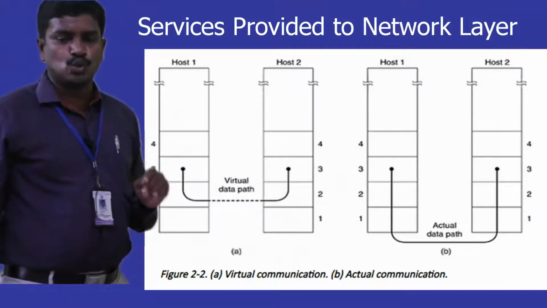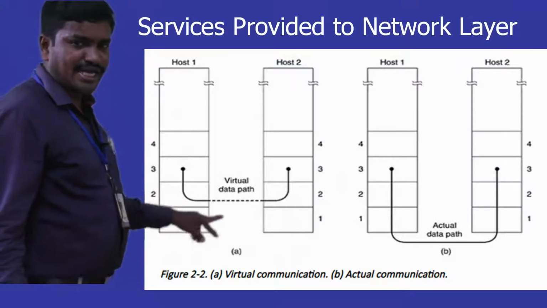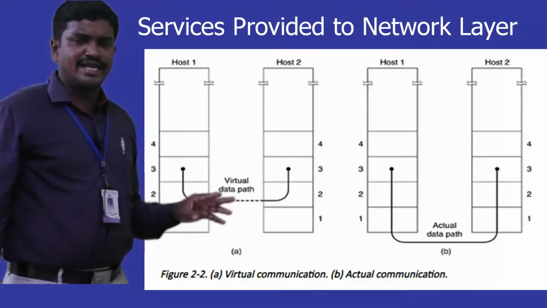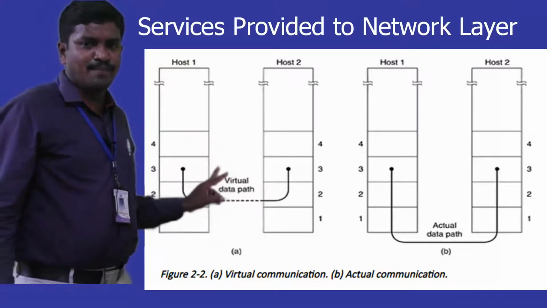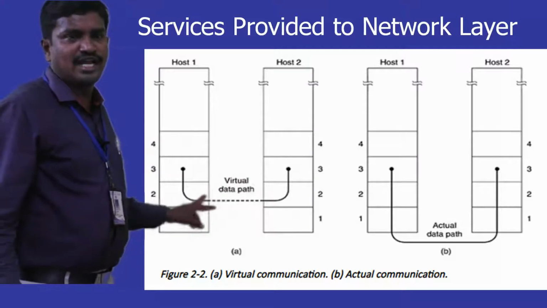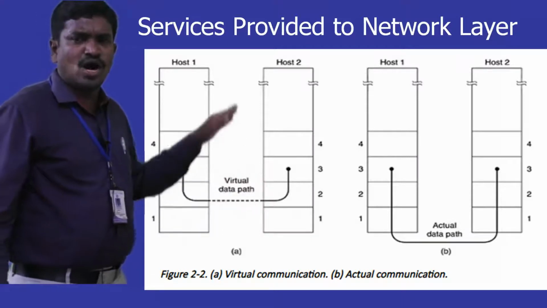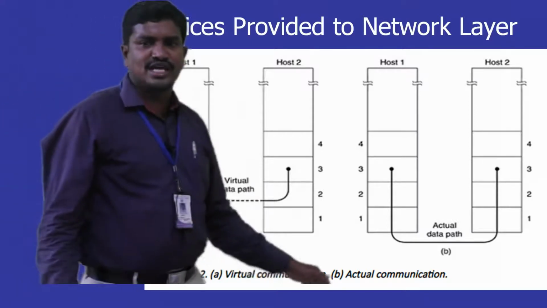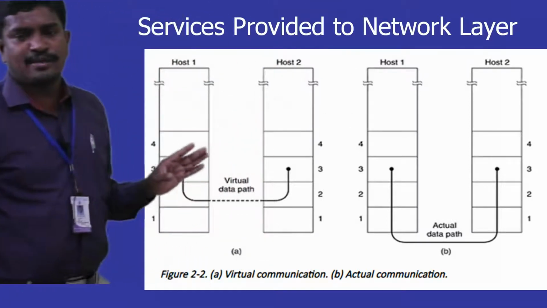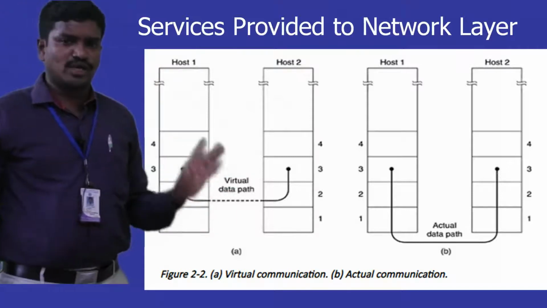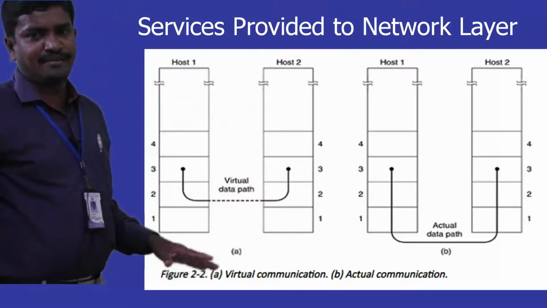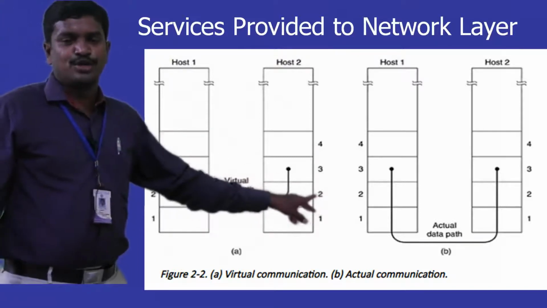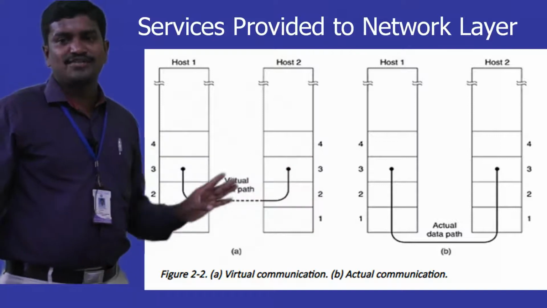So the network layer of host 1 wants to talk with the network layer of host 2, but this communication is not done directly. It talks with the data link layer, and the data link layer in turn talks with the data link layer of host 2, and then the packet is given back to the network layer at host 2. But if you see here, this dotted line indicates virtual communication. Virtual in the sense that any data, whether from network layer to network layer or physical layer to physical layer, has to come from the application layer down to the physical layer, and then from the physical layer up to the application layer. This is the direction of data flow in the networking model. But for the sake of understanding, we think the network layer is communicating with the network layer, which we call virtual communication.